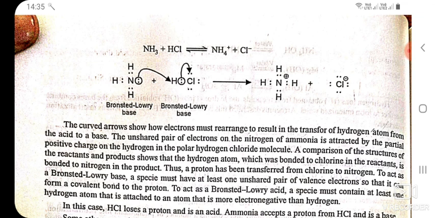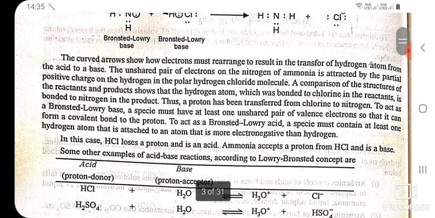A comparison of the structures of the reactants and products shows that the hydrogen atom which was bonded to chlorine in the reactants is bonded to nitrogen in the product. Thus, a proton has been transferred from chlorine to nitrogen. To act as a Bronsted-Lowry base, a species must have at least one unshared pair of valence electrons so that it can form a covalent bond to the proton. To act as a Bronsted-Lowry acid, a species must contain at least one hydrogen atom that is attached to an atom that is more electronegative than hydrogen. In this case, HCl loses a proton and is an acid. Ammonia accepts a proton from HCl and is a base.